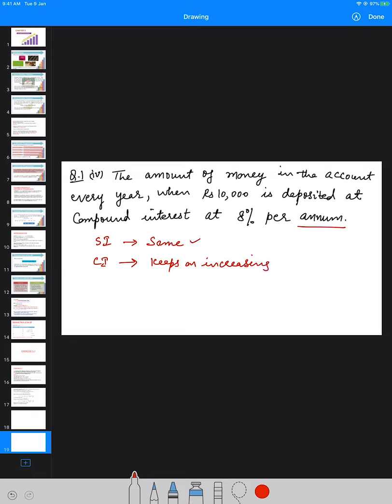So the amount in the simple interest case will increase by the same value, whereas in case of compound interest, the amount will keep on increasing by different values. Now we have to check whether this statement will form an AP or not. You remember the formula for the amount. The amount after the first year will be P into 1 plus R upon 100 raised to the power N. Principal is 10,000 into 1 plus 8 upon 100 raised to the power 1.